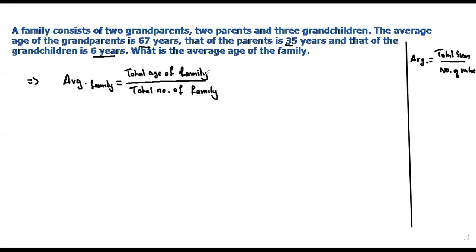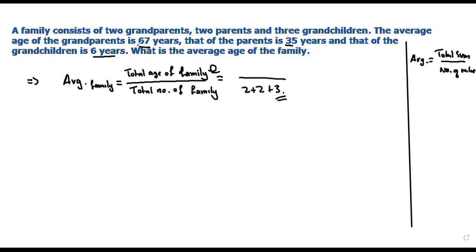Total age of the family we don't know right now. Total number of family members we know: there are two grandparents, two parents, and three grandchildren. But we don't know the total age of the family. So how to find this total age of the family?